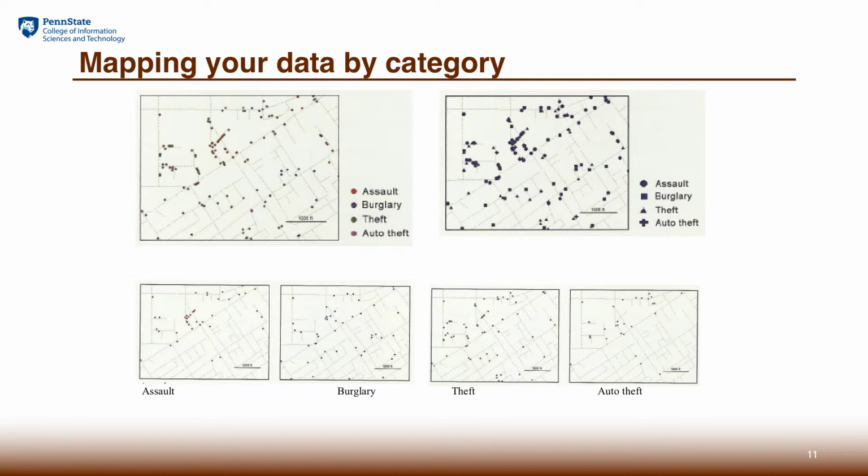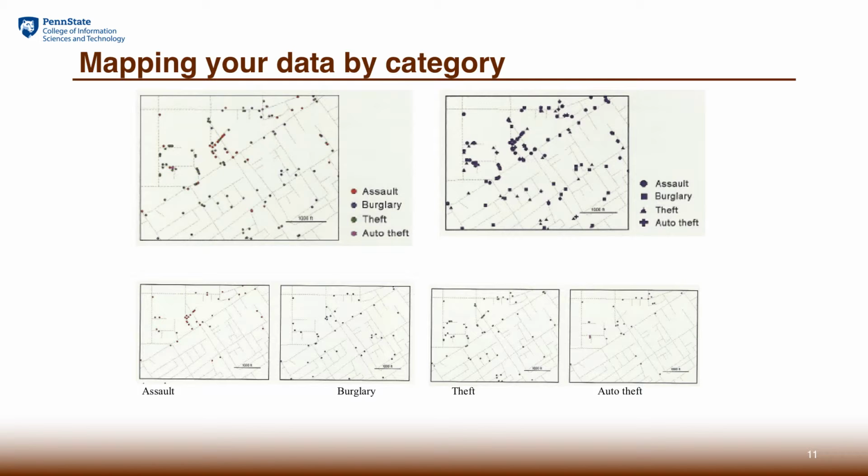They all use circles. And the second map on the right shows that you can use the symbol type, different shapes of symbols, to represent different categories. In this case, the color is the same, but the symbol used has different shapes.